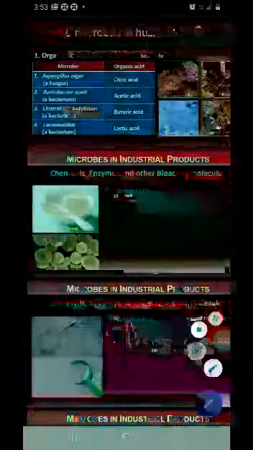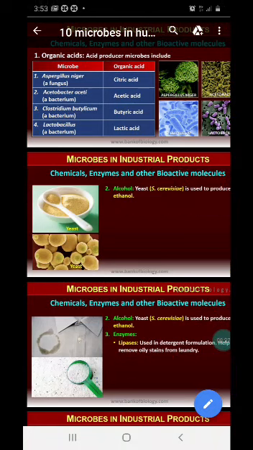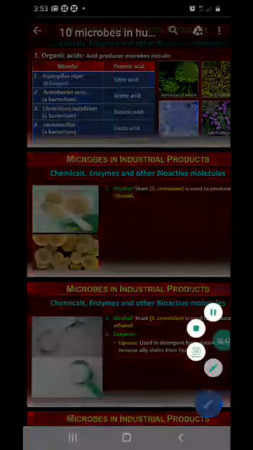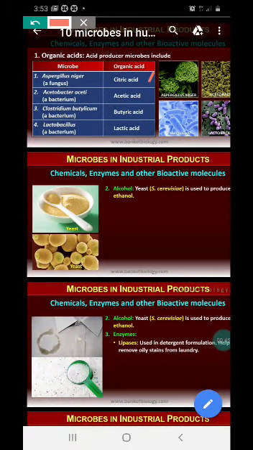Clear? Next you will see how microbes are used to produce many kinds of acids, enzymes, and bioactive molecules. So what are the acids obtained from the different fungus and bacterium? Citric acid is obtained from Aspergillus niger. It's a fungus, right? Acetic acid from Acetobacter aceti.